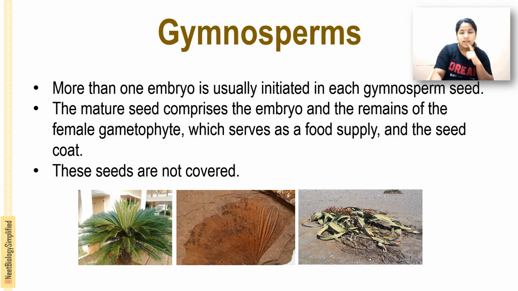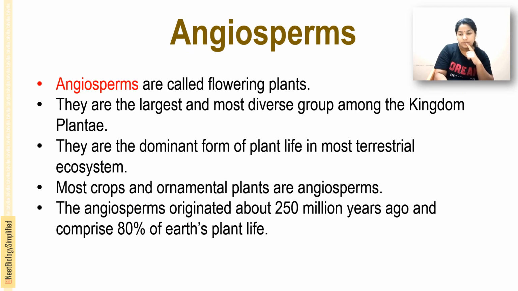Next are the angiosperms, the flowering plants. Angiosperms are the largest and most diverse group in the kingdom Plantae, and the dominant form of plant life in most terrestrial ecosystems. Most crops and ornamental plants are angiosperms.